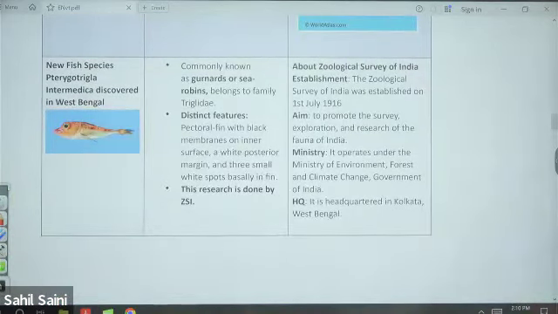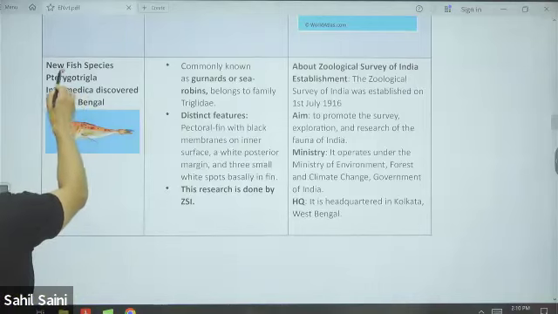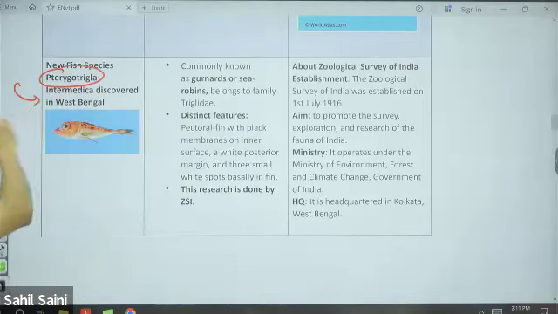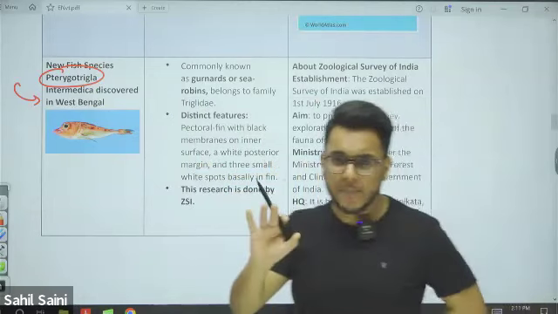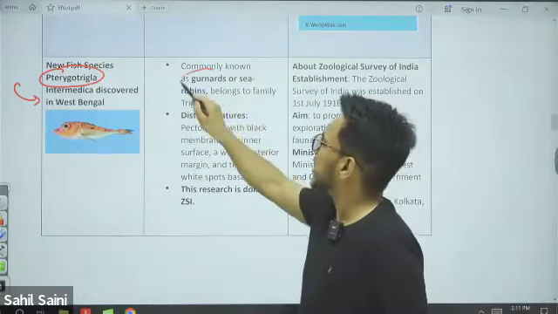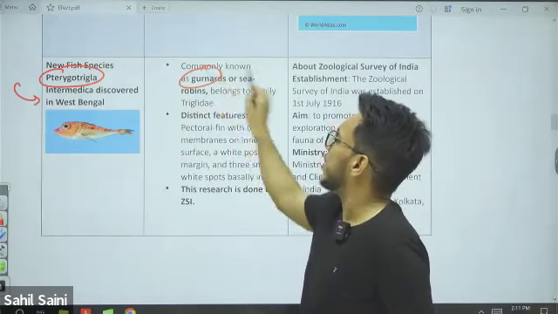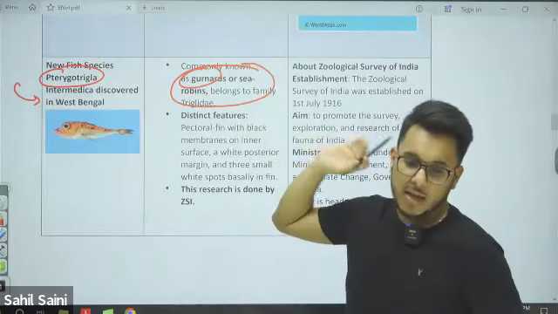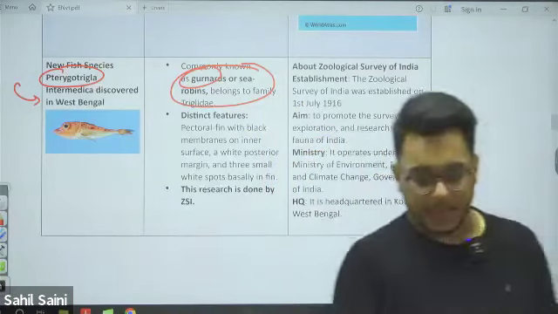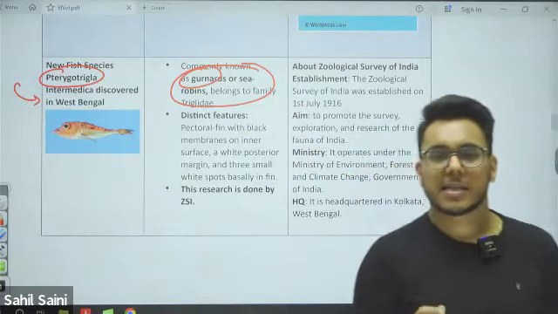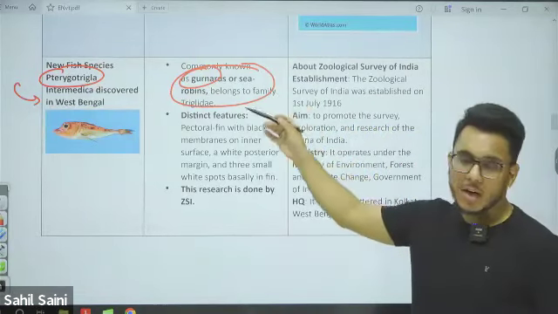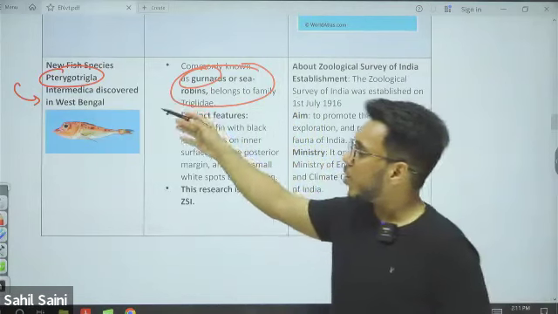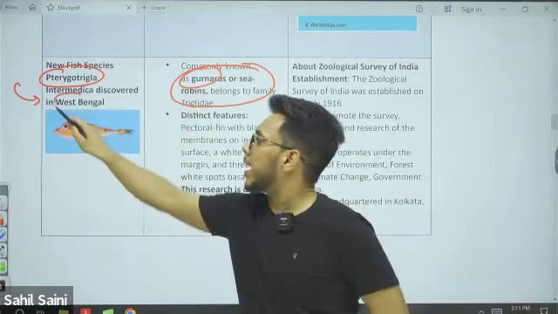Then, Pterygotrigla. No need to remember Pterygotrigla, it is a difficult scientific name. They are also called sea gurnards, gurnards, or sea robins. Commonly, this fish is called the sea robin or sea gurnard. So recently, the sea gurnard, sea robin, or Pterygotrigla was discovered around West Bengal.